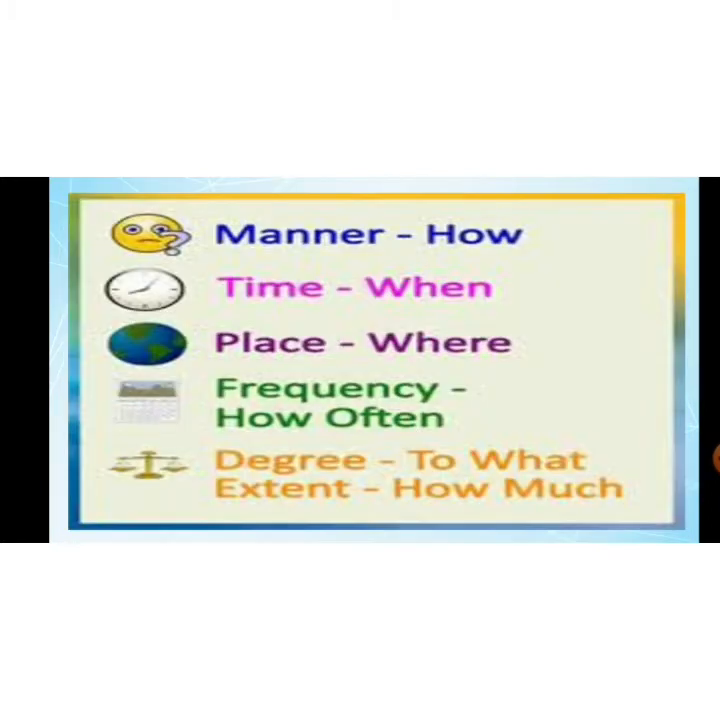Okay, kids? Now, let's study kinds of adverb. First is adverb of manner, which tells how. Adverb of time, which tells when. Adverb of place, which tells where. Adverb of frequency or number, which tells how often. Adverb of degree tells to what extent.